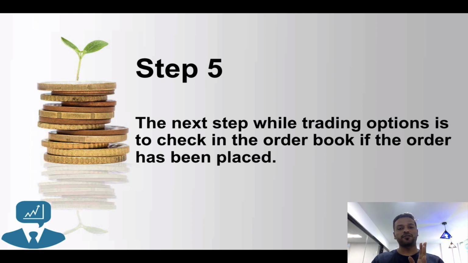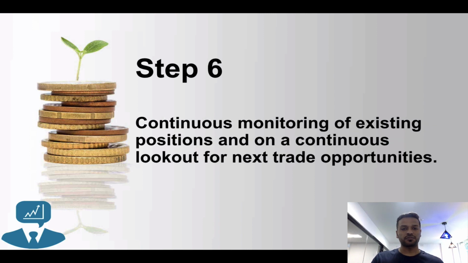So always be careful about watching the trades which you have taken, and always have a look at your order book. And the next important step is to continuously monitor your trade. This is very important. Don't just take a trade and forget it. Keep monitoring your trade, whether it is going right or going against you, because it is always advisable to know where your money is and what your current status in the market is right now. And always be on a constant lookout for more opportunities in the market. These are some of the golden rules which we should all follow.